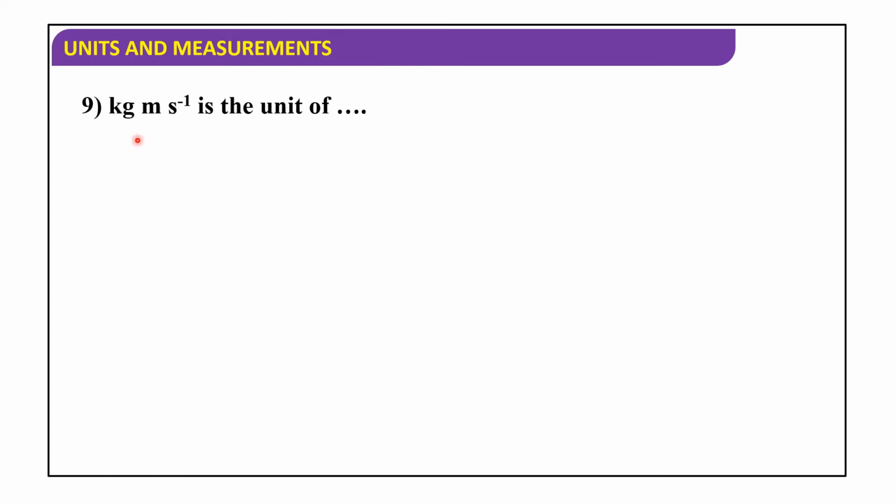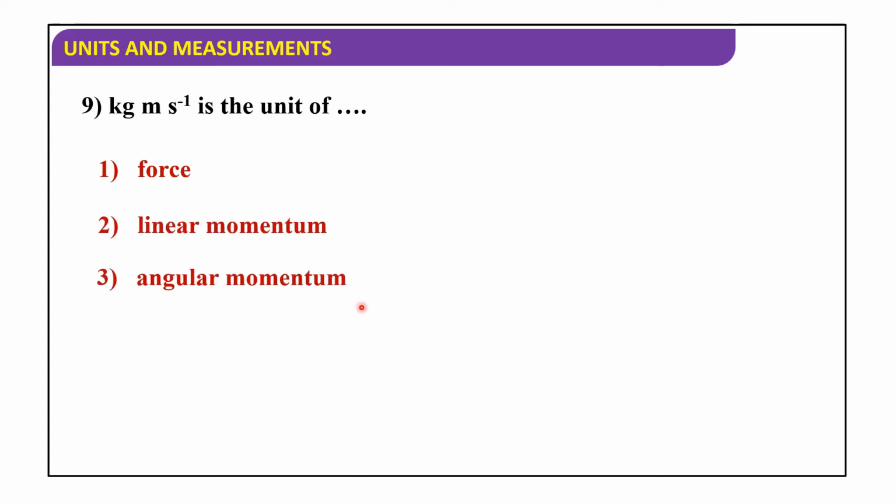Next, kilogram meter second inverse is the unit of force, linear momentum, angular momentum, or torque. Kilogram meters per second is the unit of linear momentum. Linear momentum is nothing but mass into velocity, so linear momentum is equal to m into v.